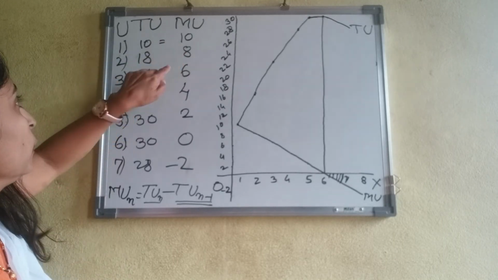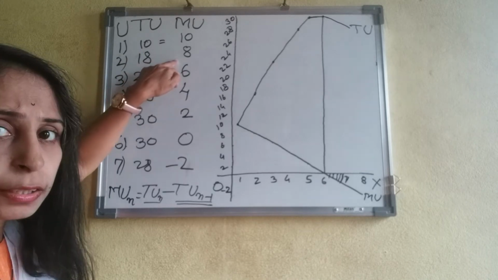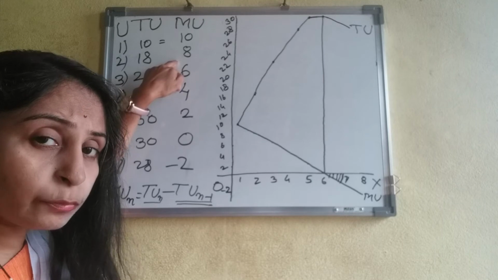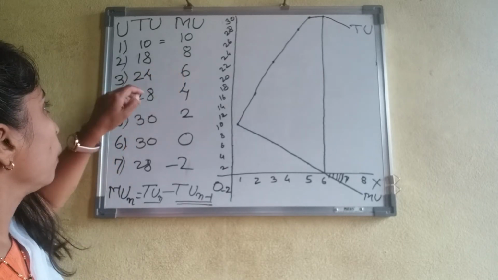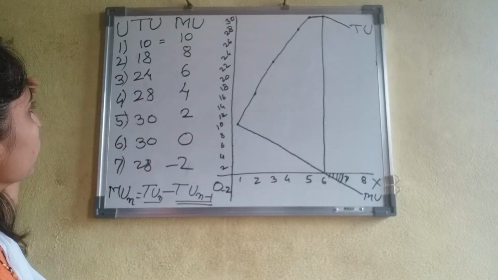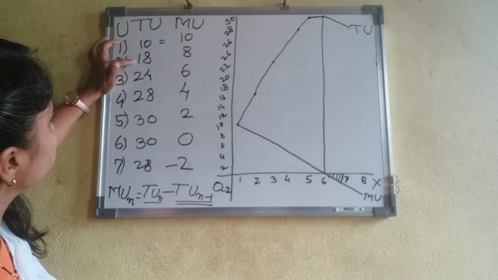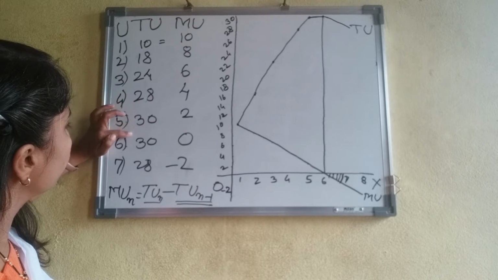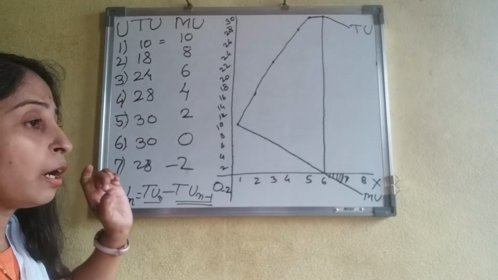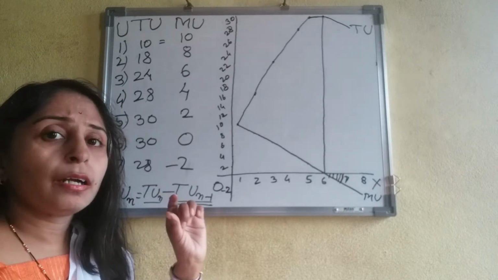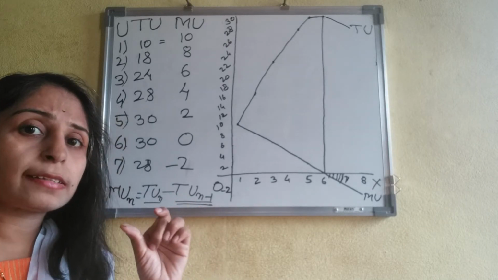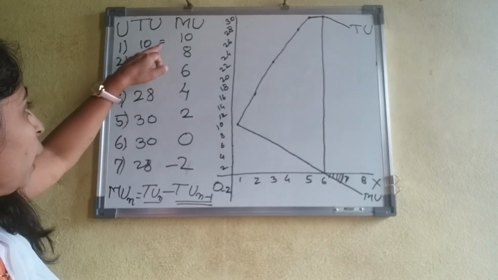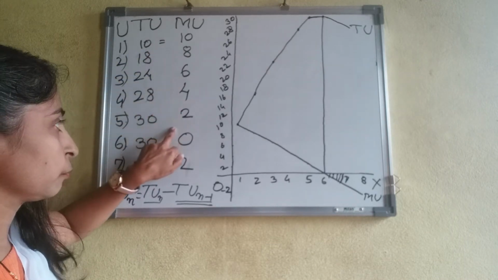And for the second unit of commodity taken by a consumer, if we see at a glance, total utility is increasing with the increasing units consumed by a consumer, and marginal utility is decreasing.